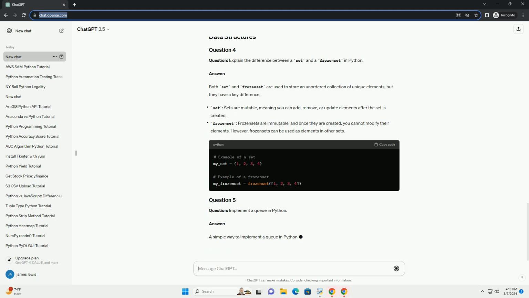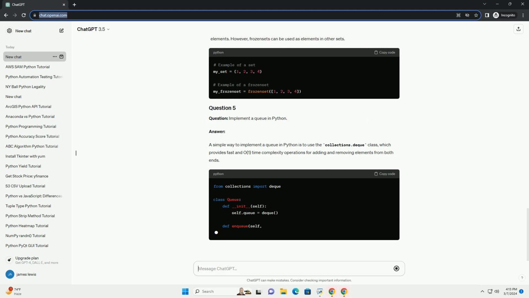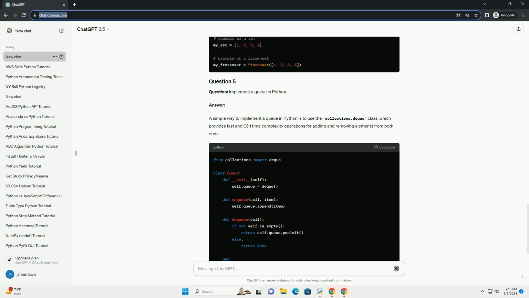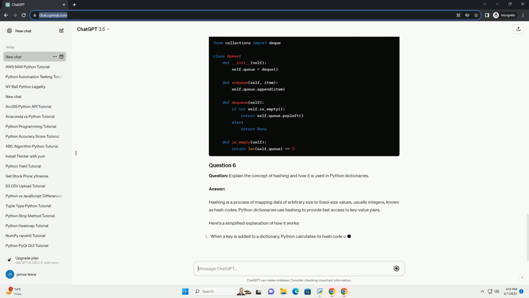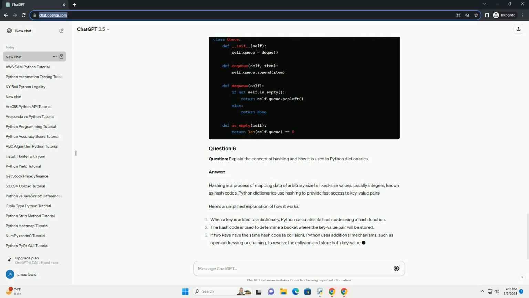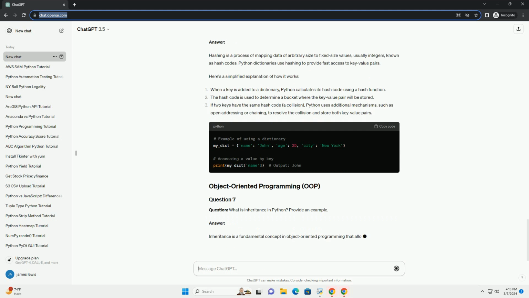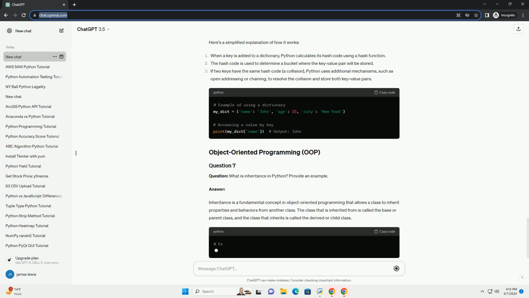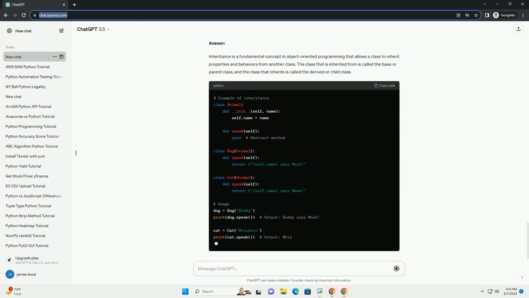Mutability: lists are mutable, meaning you can modify their elements, add, remove, or change, after the list is created. Tuples, on the other hand, are immutable, and their elements cannot be changed after creation. Syntax: lists are created using square brackets, while tuples use parentheses.